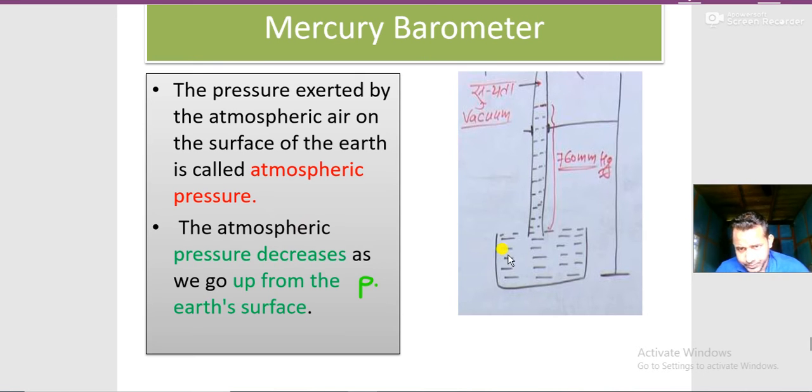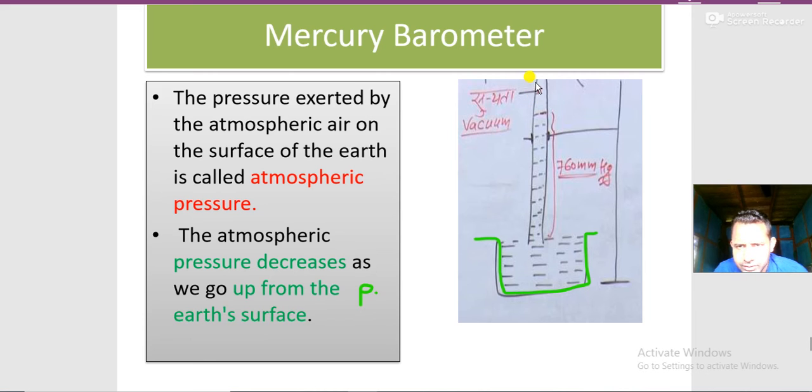This is the reason. And generally this is the figure for the mercury barometer. This is a vessel, and you are using a test tube. This end is closed, and this side is open, and you just invert it. First of all, this tube, I'm calling tube A, is fully filled, and it is inverted and kept inside this mercury. All is filled with mercury.